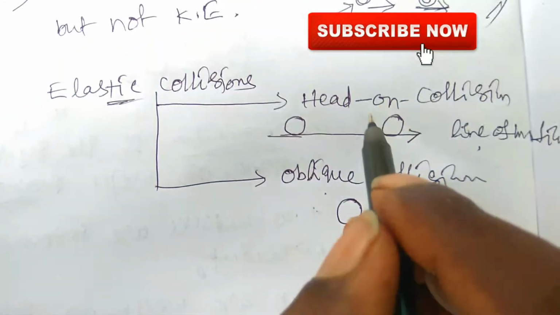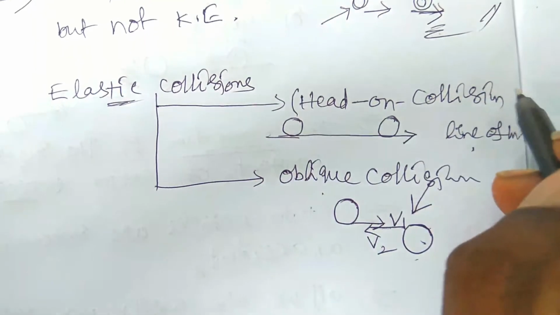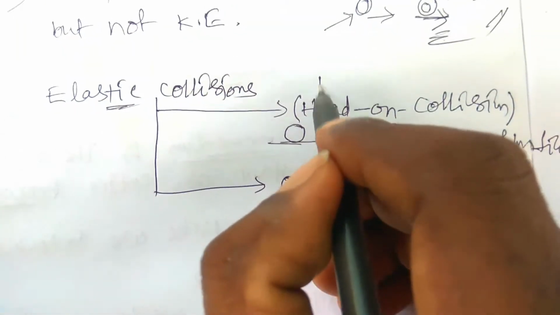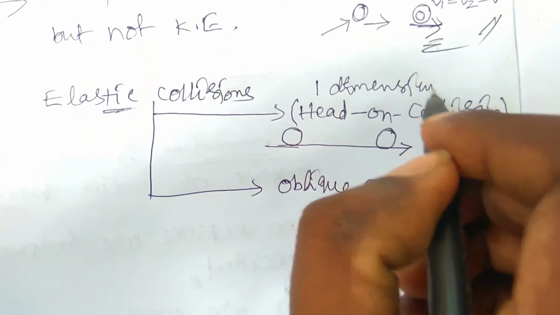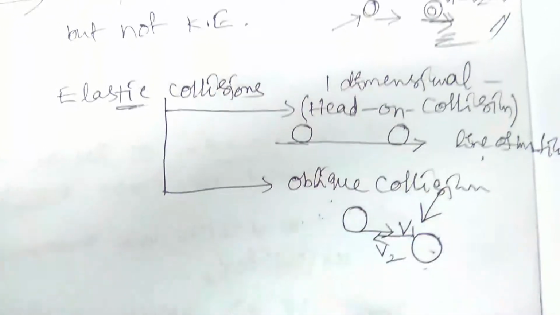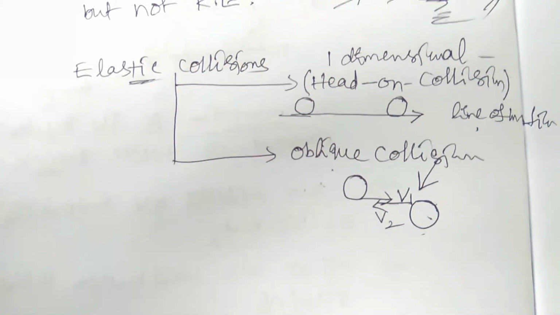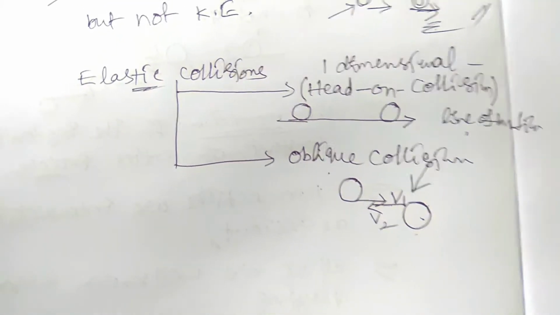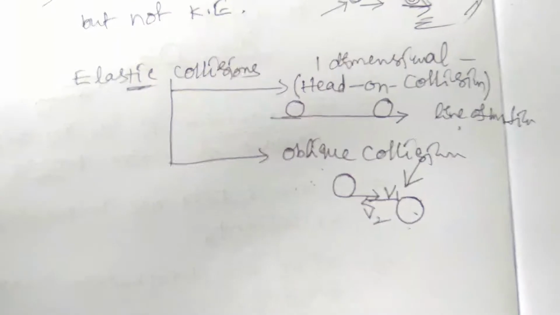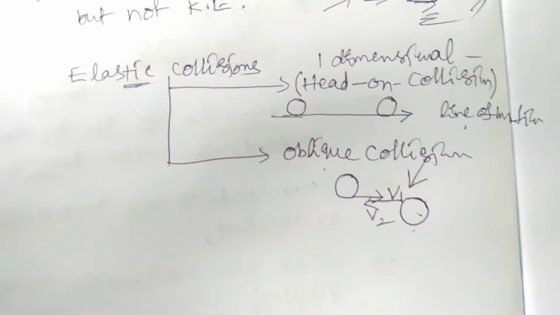Okay, so here we need to observe head-on collision, which is a one-dimensional elastic collision also. Now we have to practice the theory about the one-dimensional elastic collision, and determine the final velocities of the two bodies which are participating in the collision process.